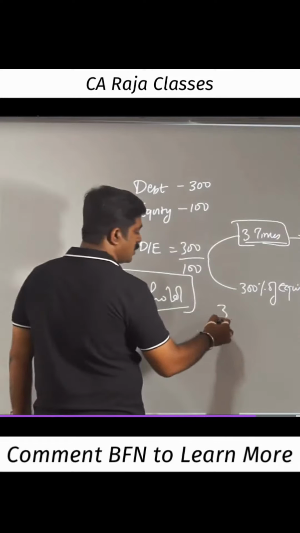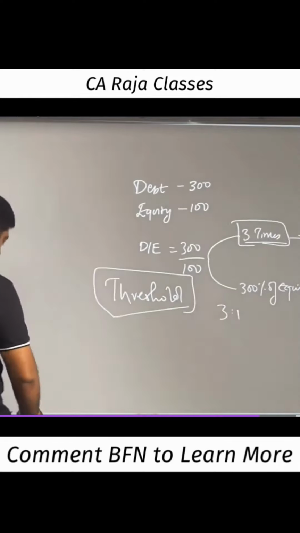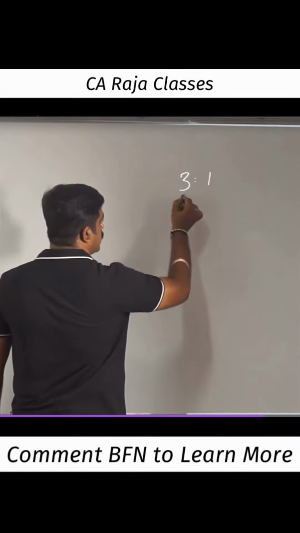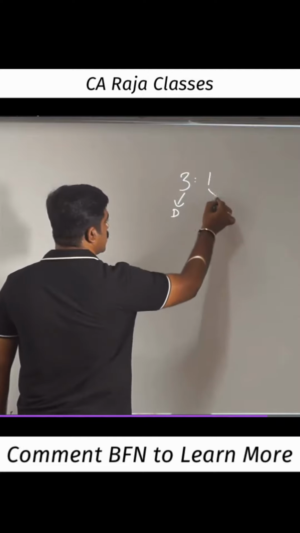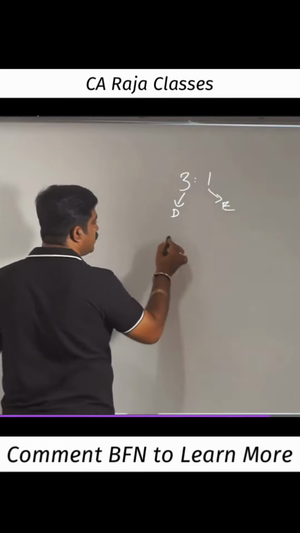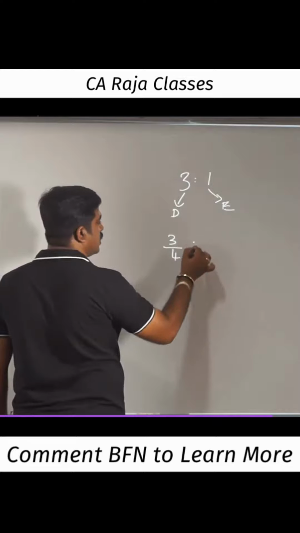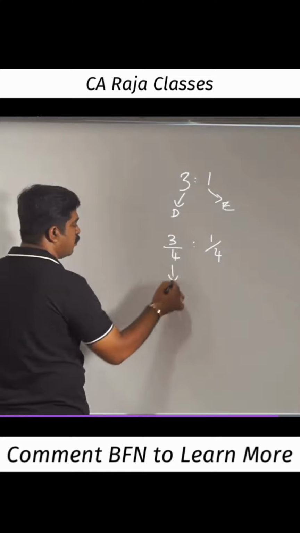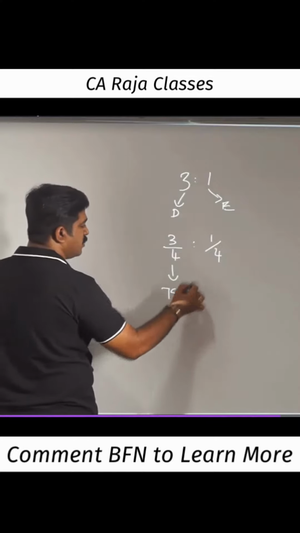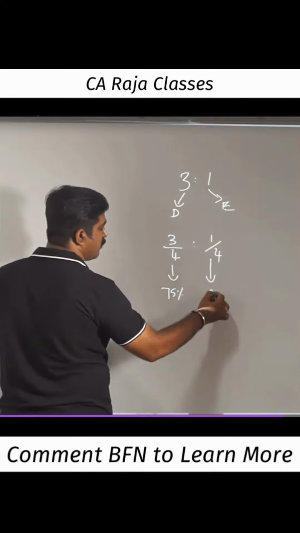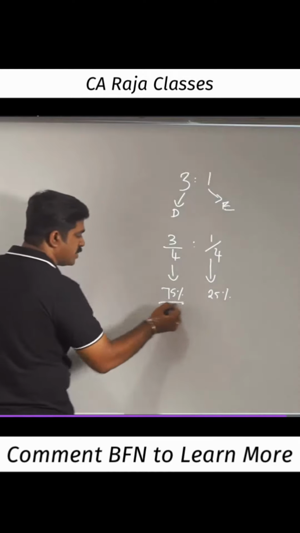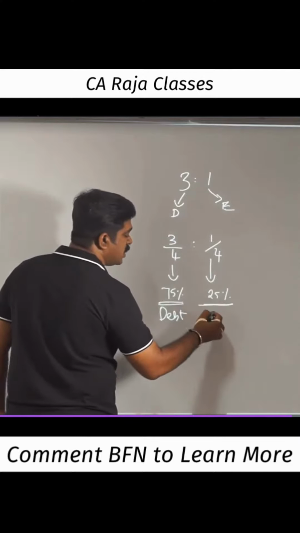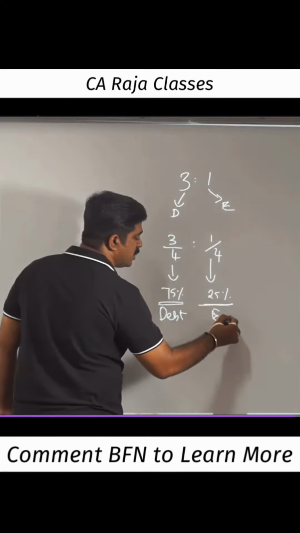If you analyze this ratio 3:1, what can you infer? Let me put it here. If I take the ratio 3:1, here this 3 represents debt and 1 represents equity. It means 3/4 is debt and 1/4 is equity. In percentage, 3/4 is 75% and 1/4 is 25%. It means what we can infer is debt can go up to 75%, whereas equity should be at least 25%.